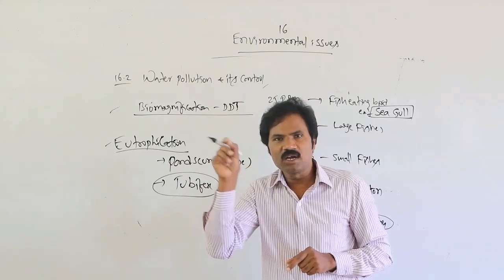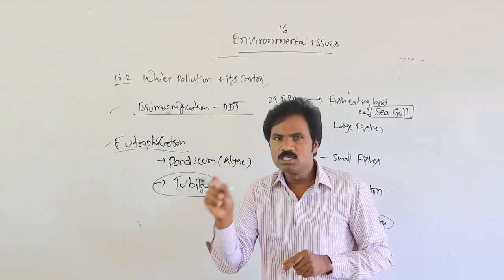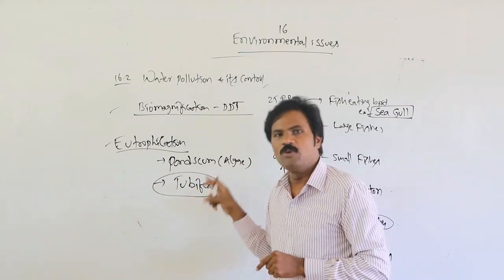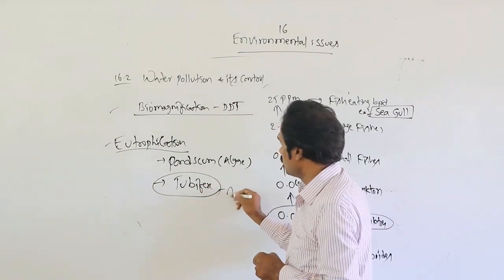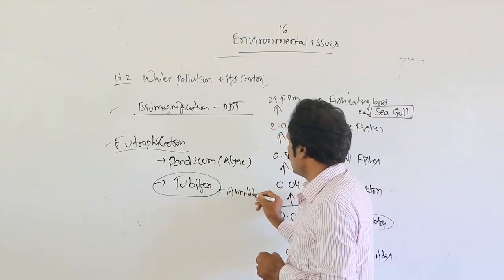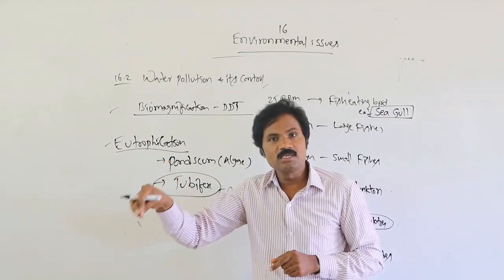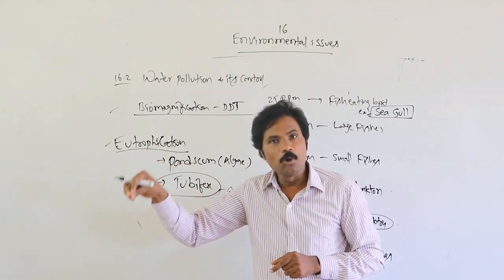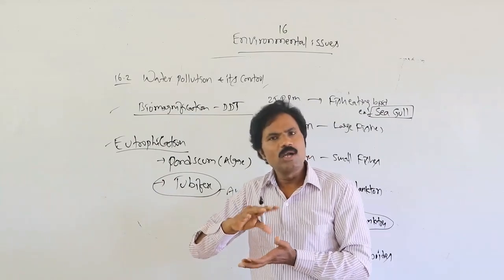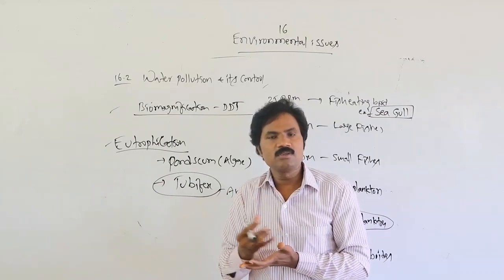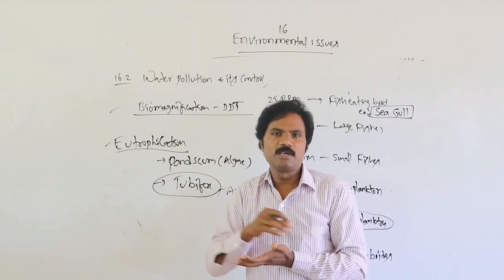What is the chief indicator of air pollution? Lichens. What is the chief indicator of water pollution? Tubifex, an annelid organism. In such water bodies, that organism may not be present, and the water body has become maximally polluted. Then what is the remedy? What are the alternative methods? One among them is a case study they mentioned here.